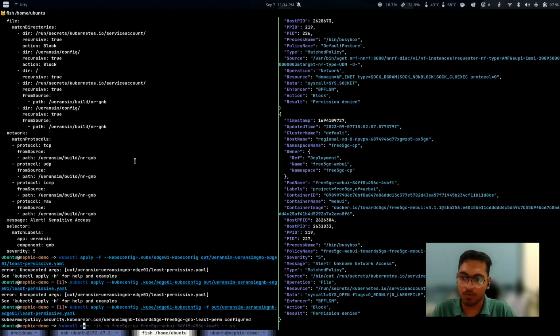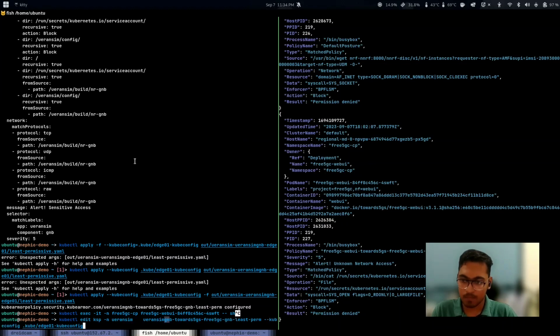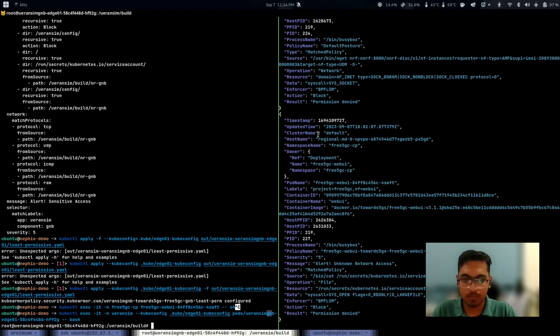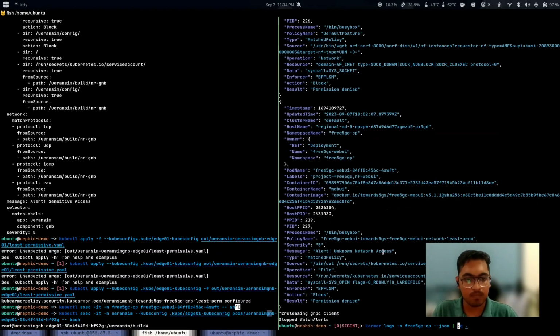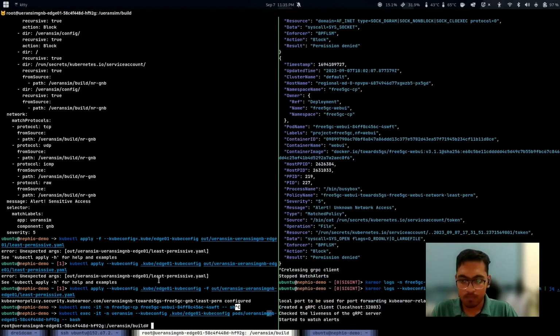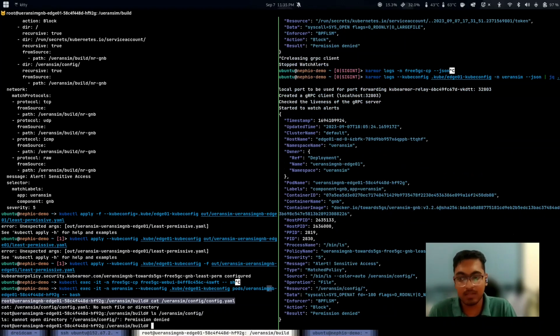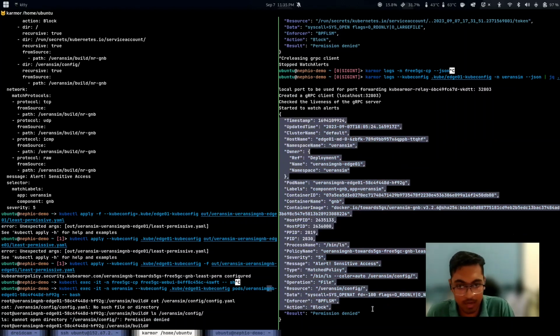And if I now try to access it, ls itself is not allowed to the UE ransim config file, and we get an alert accordingly.